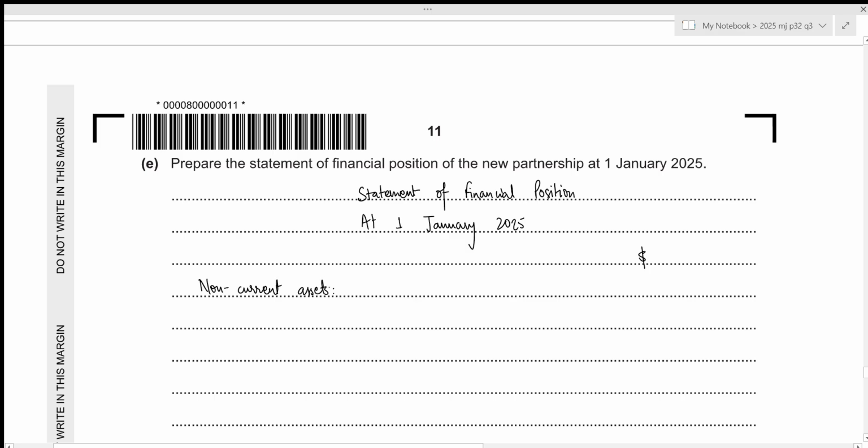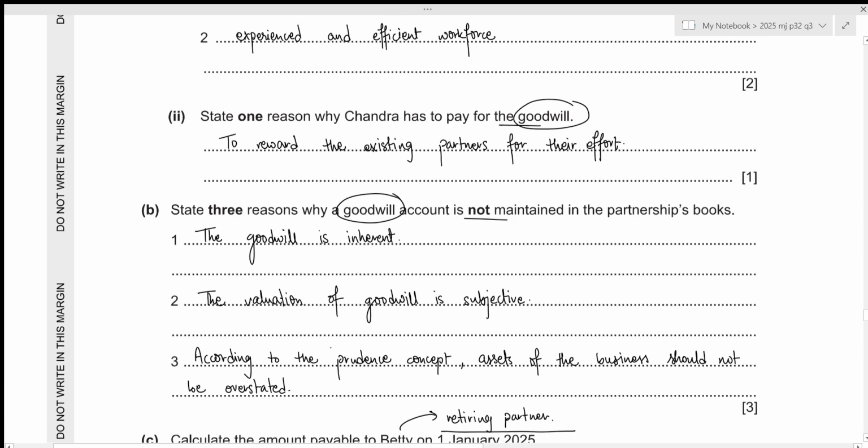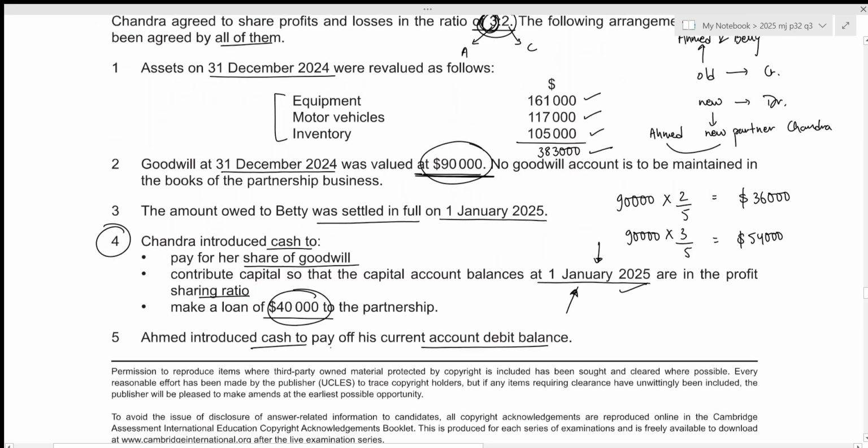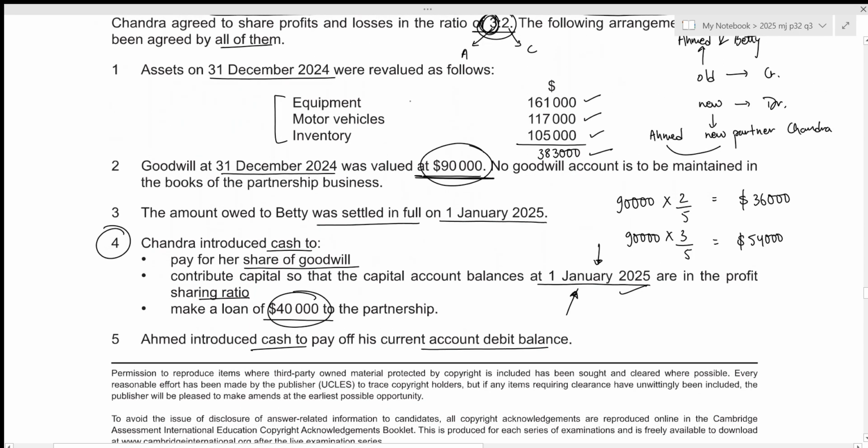And the assets were revalued in this case, so we need to include the revalued amount. We had two different non-current assets, equipment and motor vehicles. And I think both of them were revalued. So we can just refer to the new amount. Right here, the new amount for equipment is 161,000 and the new amount for motor vehicle is 117,000.